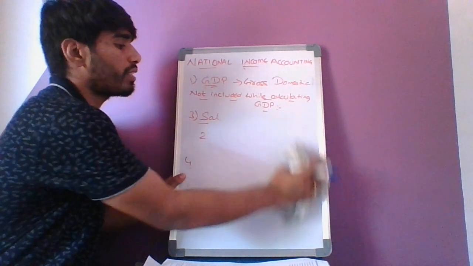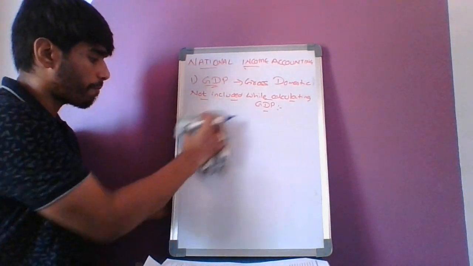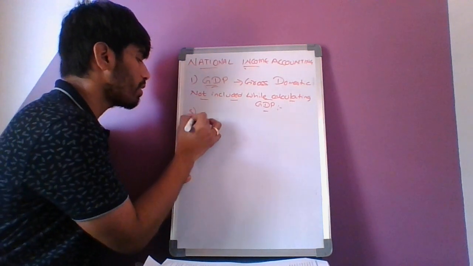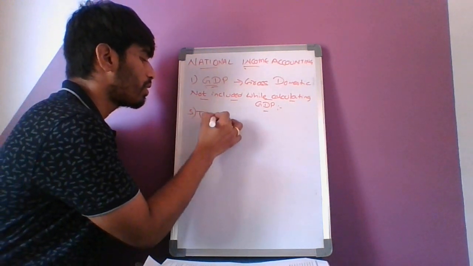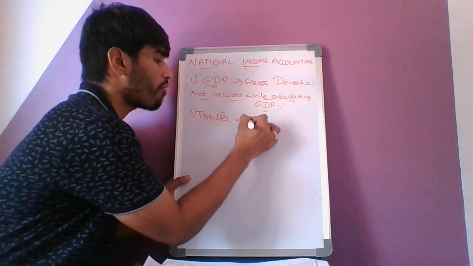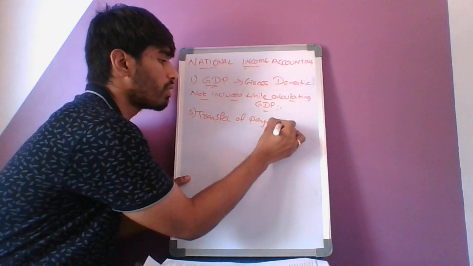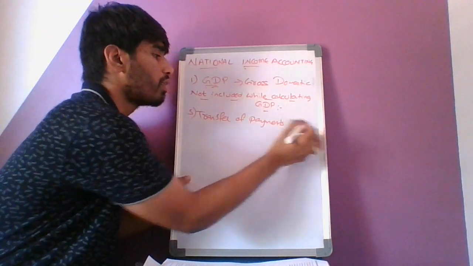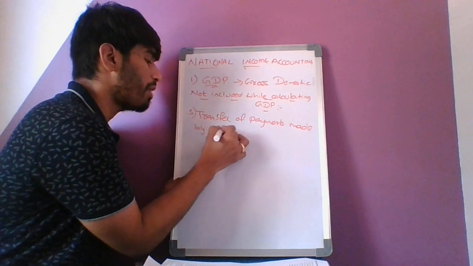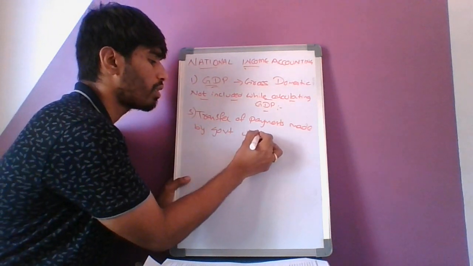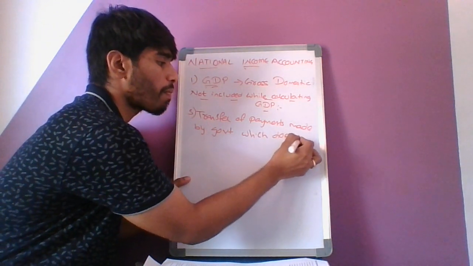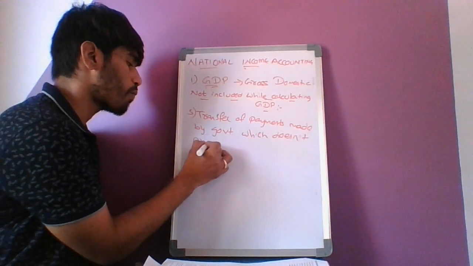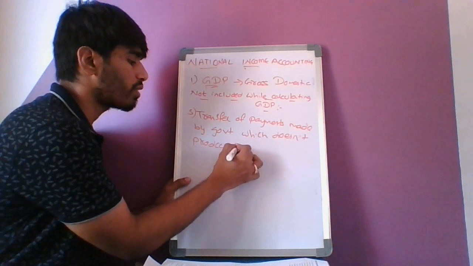The fifth one, which is important, is transfer of payments made by the government, which does not produce goods or services.